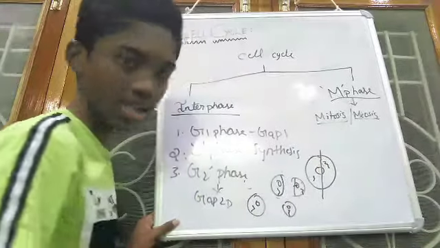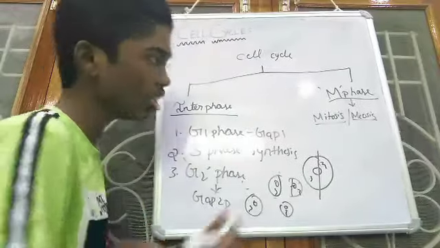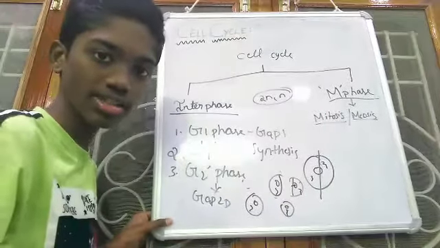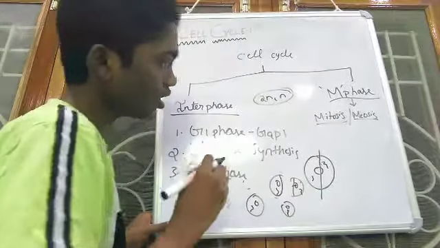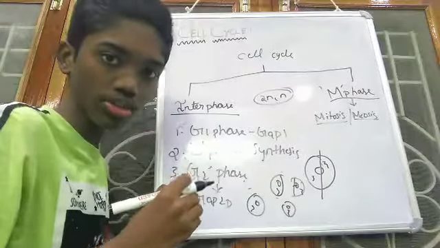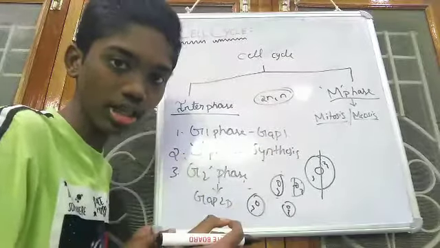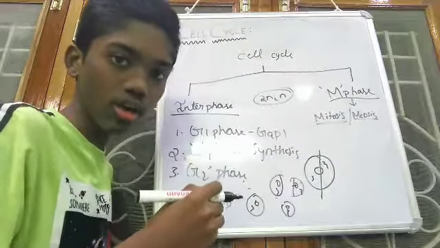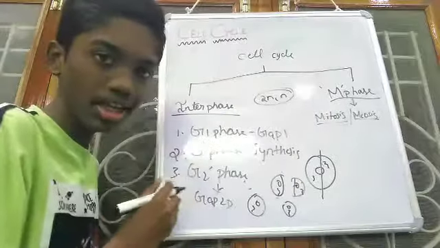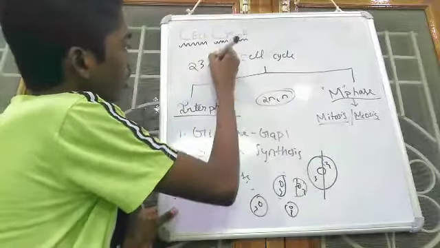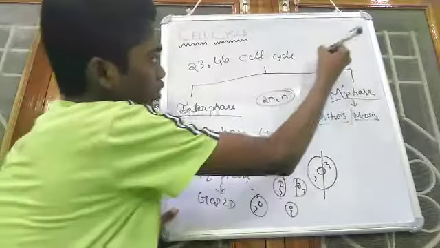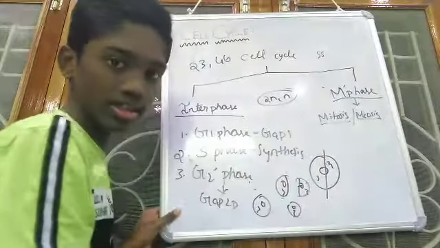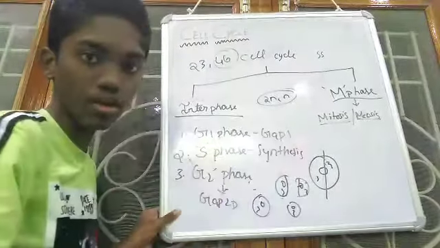So here I will clarify a doubt that many will have, the confusion between what is 2n and what is n. Even if they know the definition, they will not understand it practically. We know chromosomes are the thread-like structures present in the nucleus, which divide longitudinally during the process of cell division. Basically there are 23 or 46 chromosomes. If the chromosomes are present in pairs, then there are 23 pairs like this, which equals 46 chromosomes.